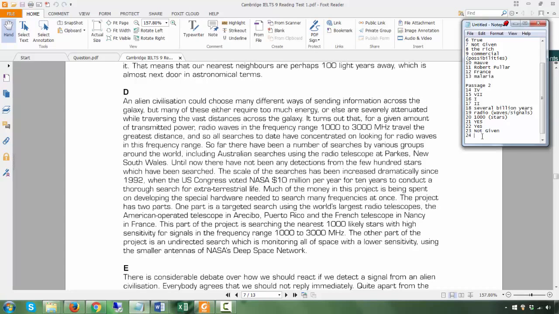There have not been any detections. So the answer is clearly false, or rather no. Okay, don't make the mistake of putting no or false or mixing them up. Not that the examiner or the person marking your script is going to give you wrong for that, but just don't do it.